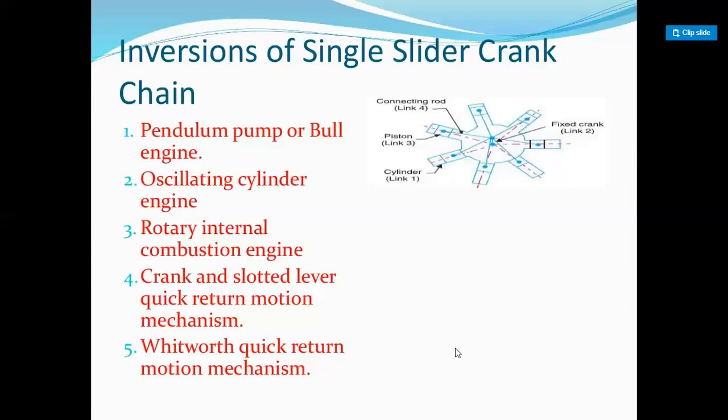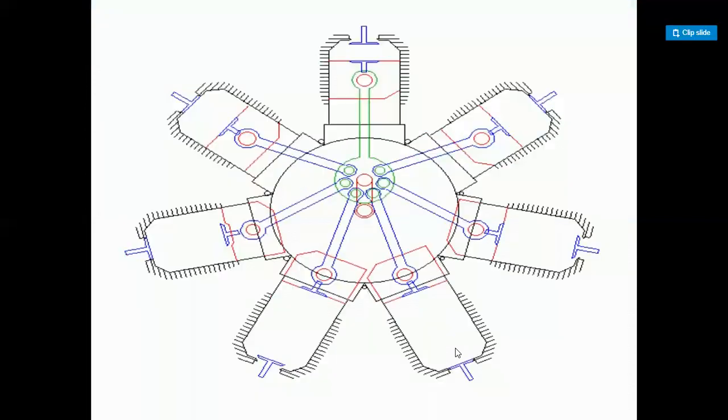Now, among these 5 mechanisms, you have to study the working of all the inversions, which is different, right? The working of all the inversions is different, but the kinematic links used in the mechanisms are the same, or you can say the number of kinematic links used in all the different inversions is the same. So you have to study only the working. You have to focus on the working of all the inversions, and you have to remember the name of every inversion, right?